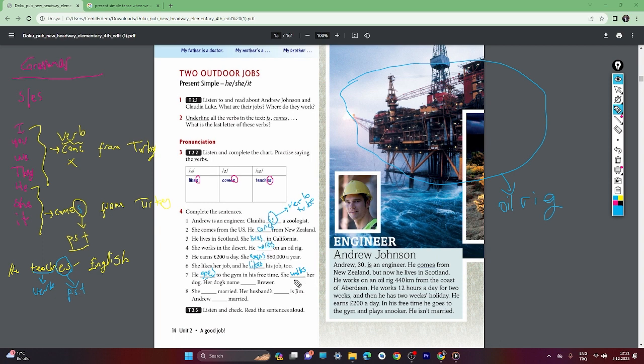Because this is her routine. This is her habit. She's always doing this. Her dog's name is Brewer. This is the verb to be. Never forget it. She is married. Her husband's name, you see, is Jim. And Andrew isn't married. Okay, it's easy.